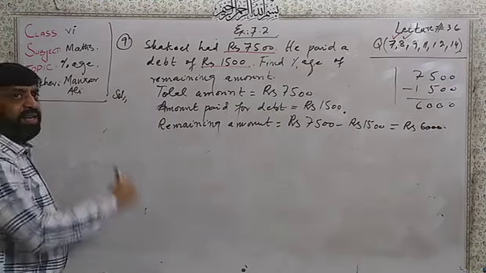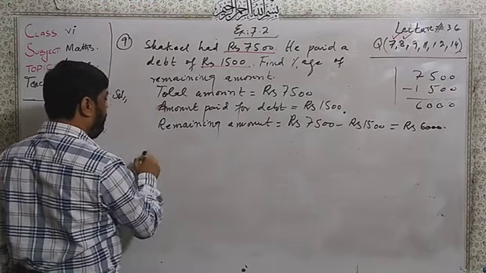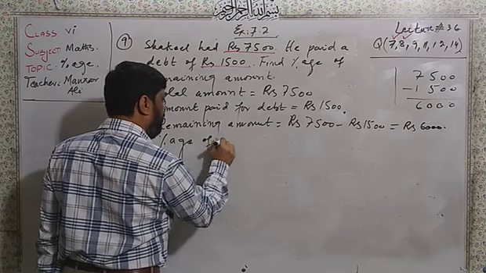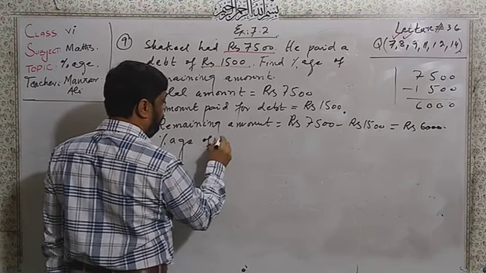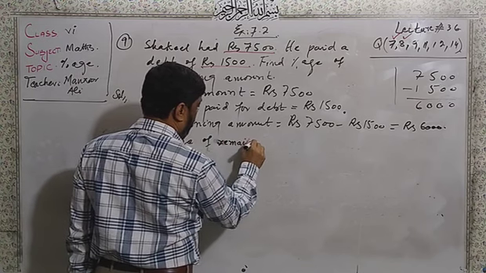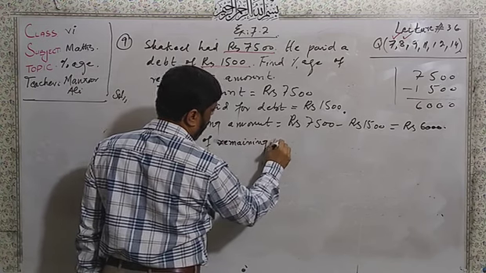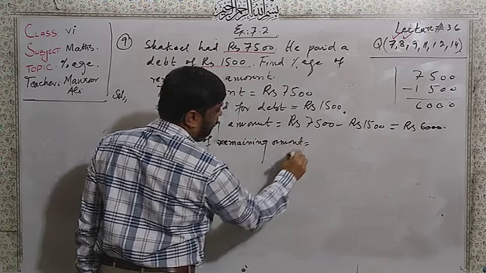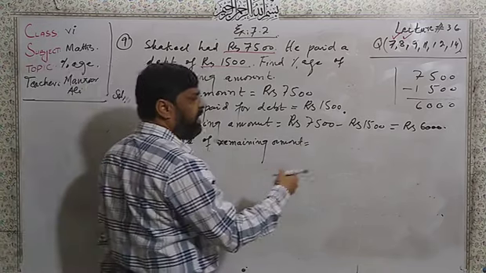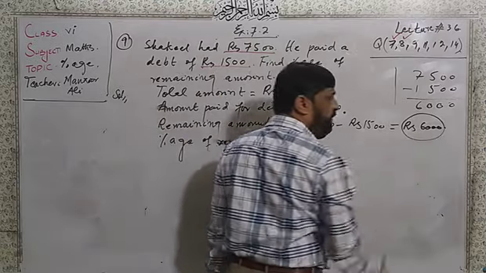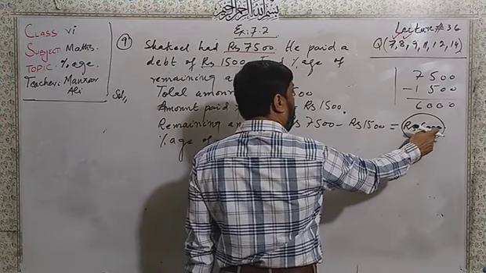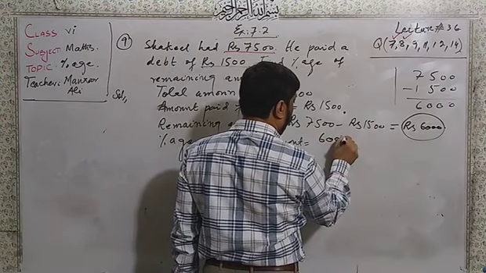Now after that, I have to write the percentage of the remaining amount. How much saving I have got after the debit? I have got the amount 6,000.